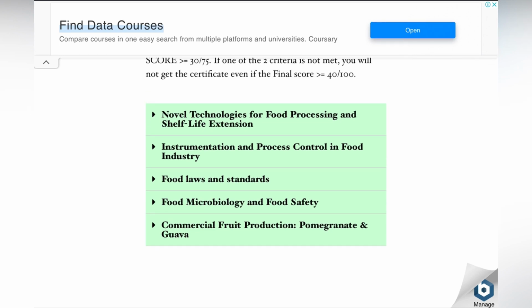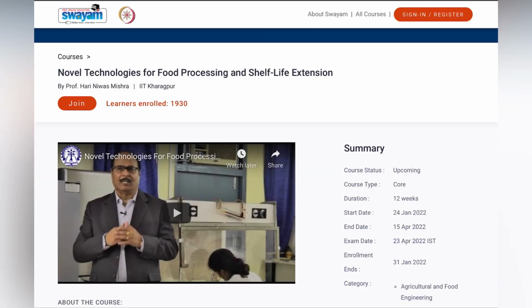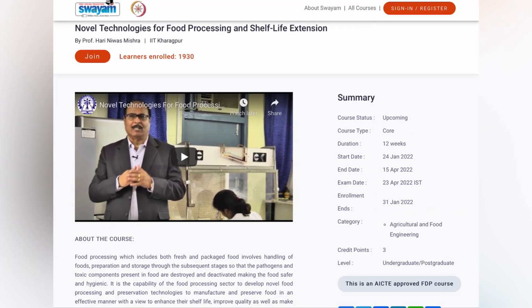So for novel technology for food processing and shelf life extension, the instructor is Professor Harinivas Mishra from IIT Kharagpur. So to enroll for this, you have to click on this link. After clicking on this link, you will be redirected to the Swayam official website. There you will get the complete description about the course. The duration of this course is 12 weeks and it will be starting on 24th of January 2022 and will end on 15th of April 2022. And the last date to enroll is 31st of January 2022.